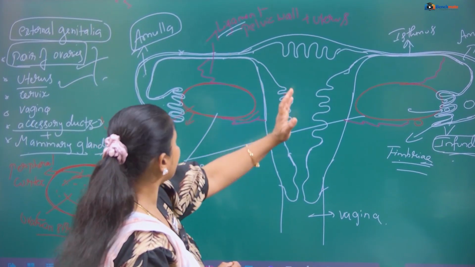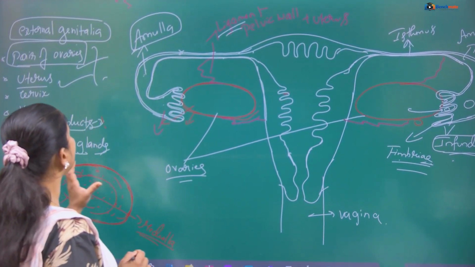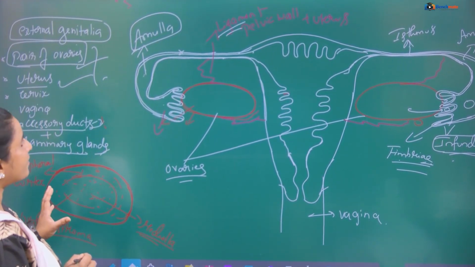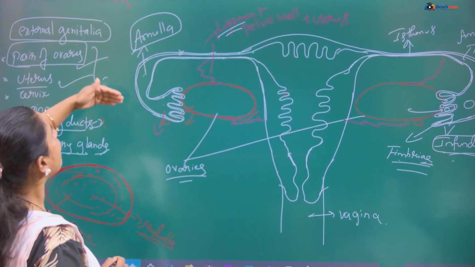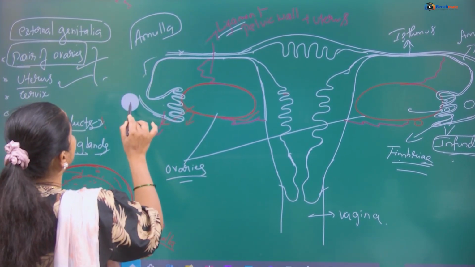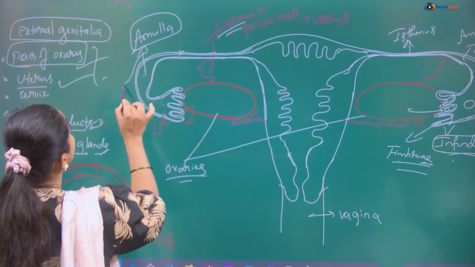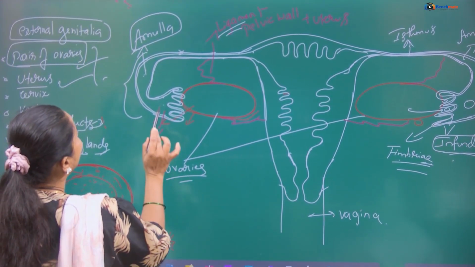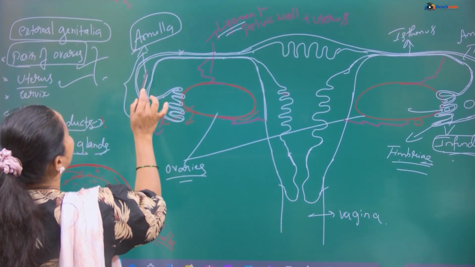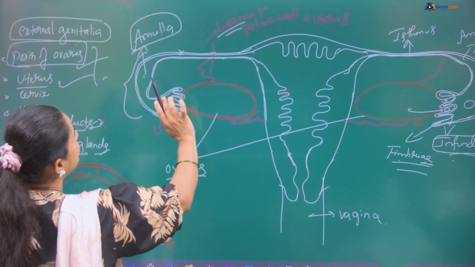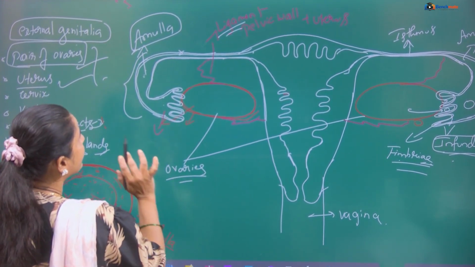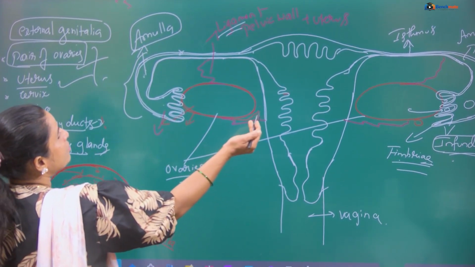Okay, this is what we have with regards to the oviduct. Oviduct means fallopian tube; it is also called the fallopian tube. So which regions do we call the fallopian tube? The fimbriae, infundibulum, ampulla and isthmus all together are called the fallopian tube. Clear?